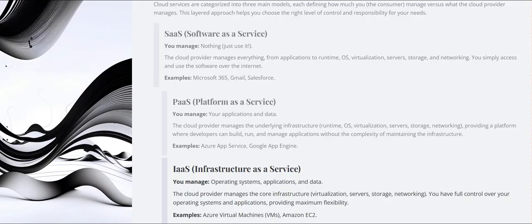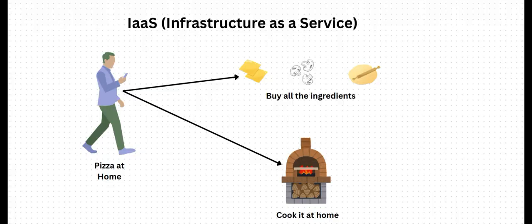In IaaS, the cloud provider manages the core infrastructure: virtualization, servers, storage, and networking. You are responsible for installing your own operating system, managing apps, data, and configuration. This gives you maximum flexibility and control. It's like making pizza at home from scratch. You buy all the ingredients like cheese, toppings, and sauces, and rent a pizza oven. You assemble and cook everything yourself except for the basics like electricity and water. That's infrastructure as a service. You have full control over how things are done.